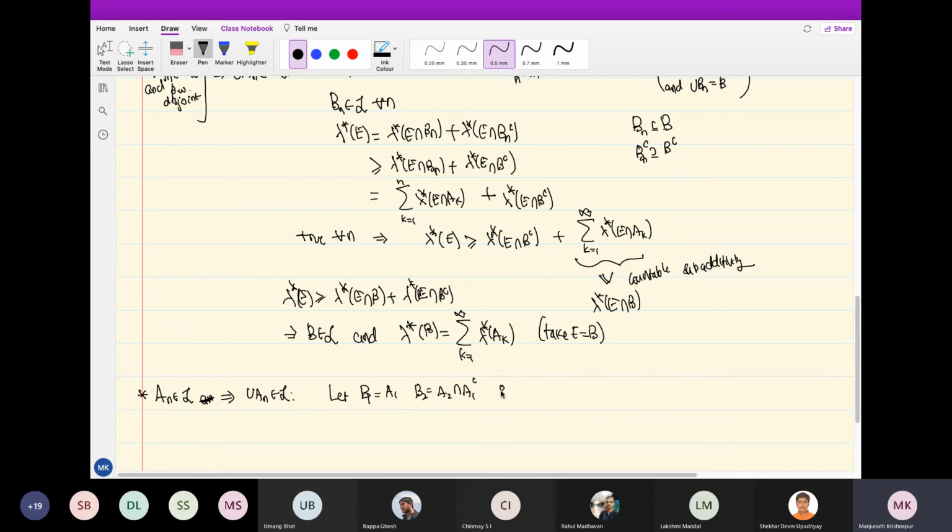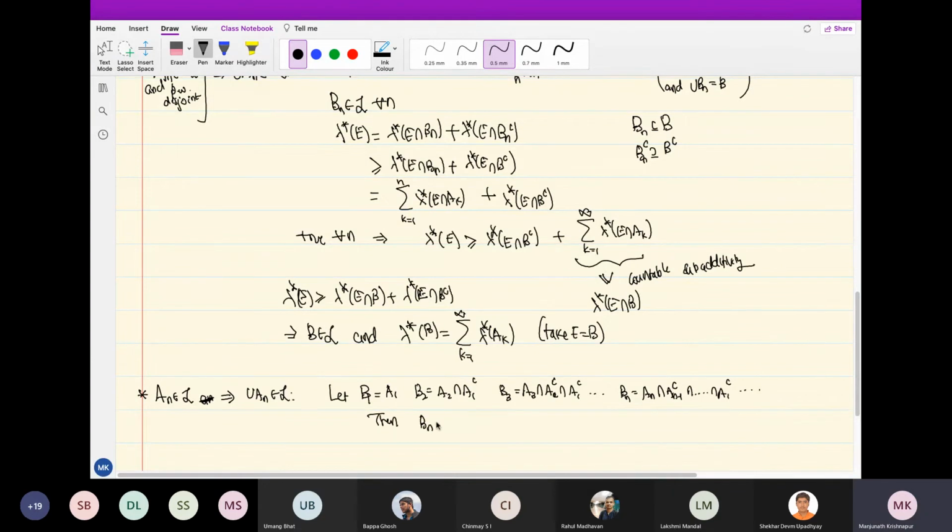So you disjointify these things. B3 is A3 intersection A1 complement intersection A2 complement, and so on. So in general, in B_n, you take only those things which come for the first time in A_n. Whichever appeared in one of the previous A_is, you don't count them. And so on.